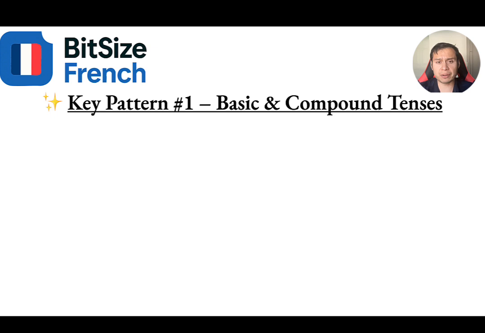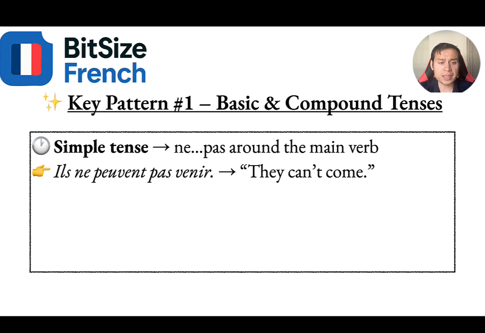The first key pattern is the usage of the negative in the basic and compound tenses. In a simple sentence, we just use the ne pas surrounding the main verb. For example, ils ne peuvent pas venir, so they can't come. We surrounded the peuvent, which is the main verb, with the ne and pas.